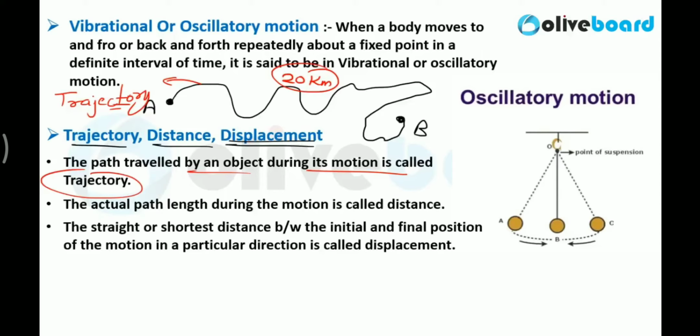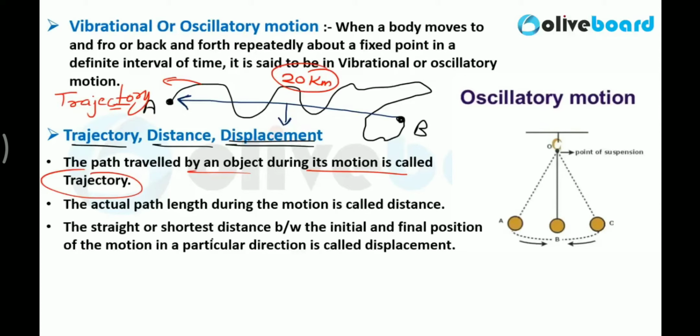Clear? And what is displacement? Displacement is nothing but the shortest distance between these 2 points, B and A. Let's say this straight line is the shortest distance, and that's why it is called displacement. Clear? So distance, displacement, and trajectory, all three are very different from each other.